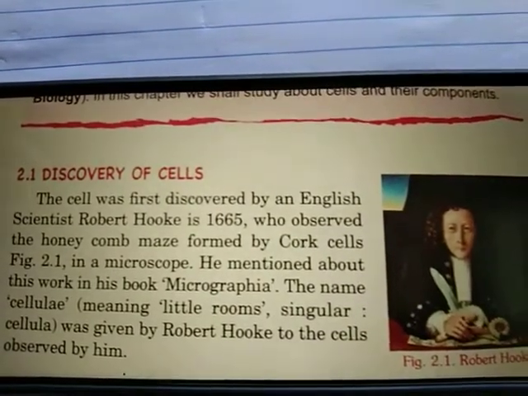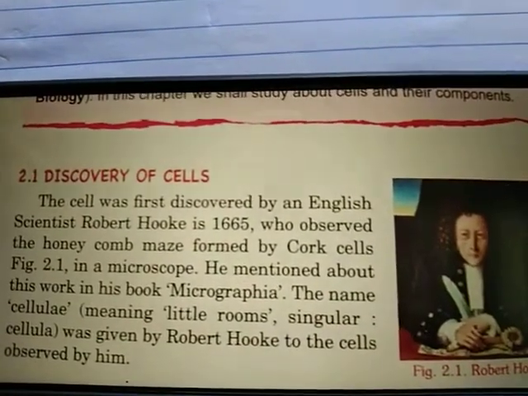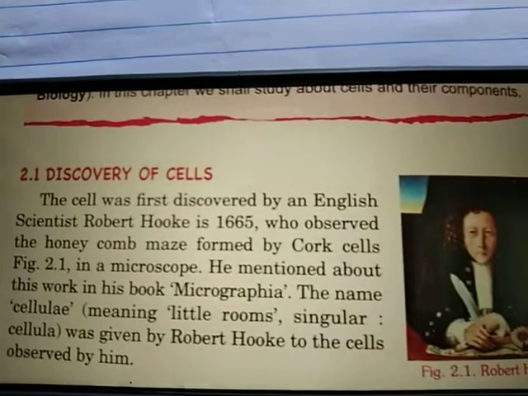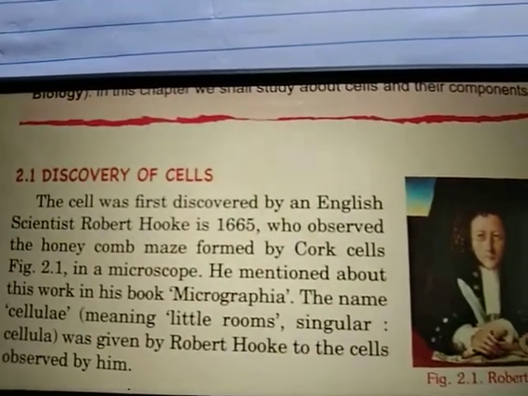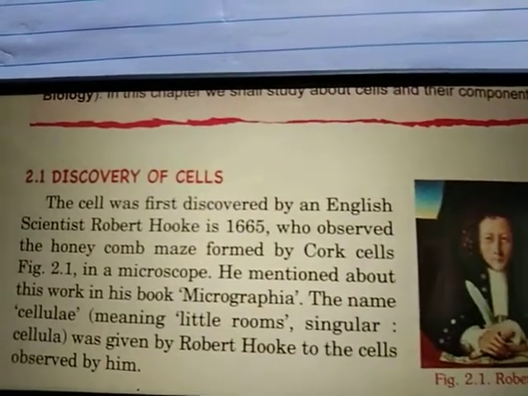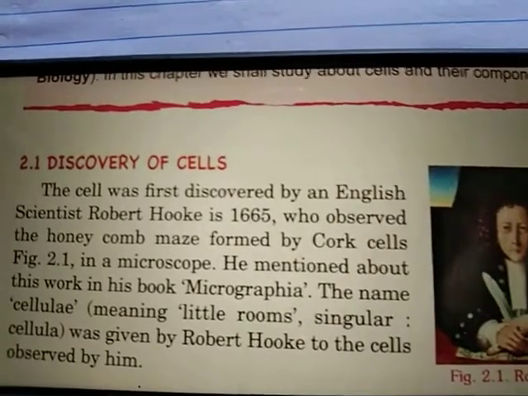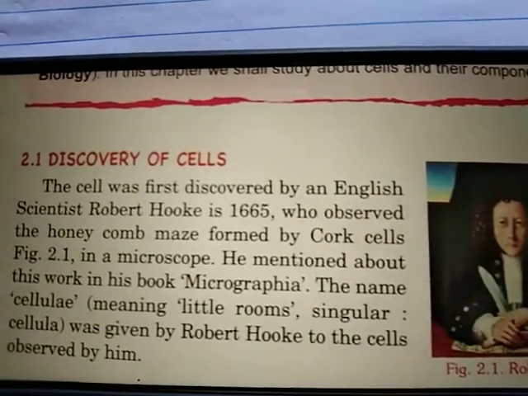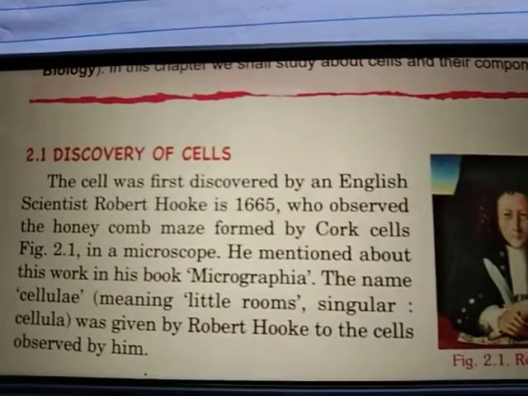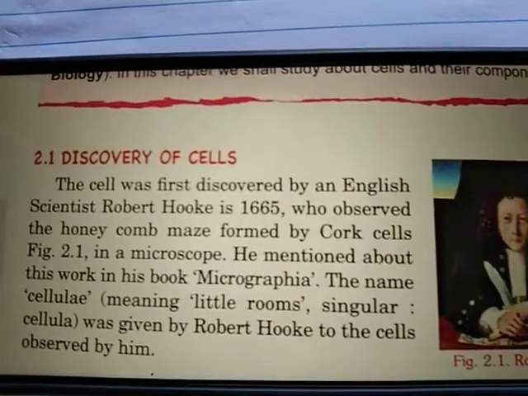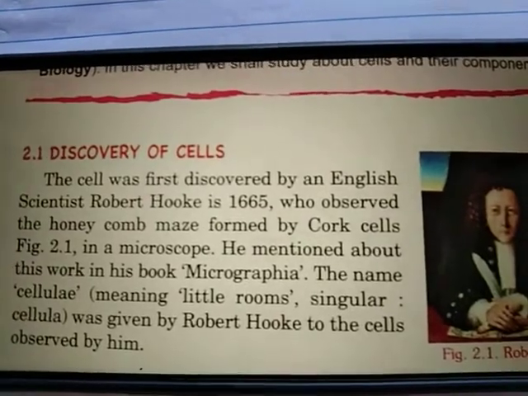All the work which he performed regarding this discovery of the cell, he mentioned in a book known as Micrographia. At that time he gave them the name cellulae, which means little room. The important thing to remember is that cells were first discovered by Robert Hooke in the year 1665.